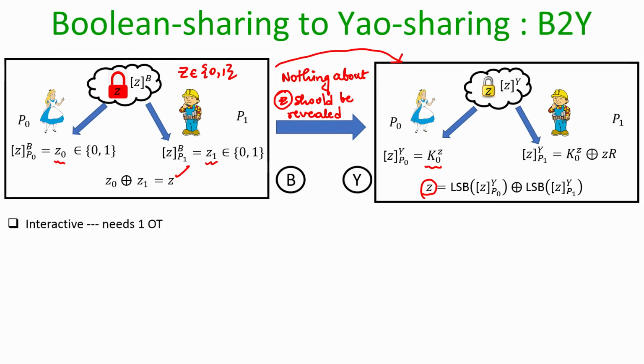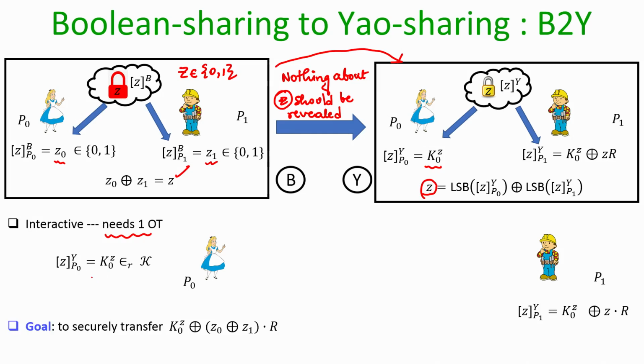And this conversion is no longer non-interactive. This requires interaction between Alice and Bob, and this interaction is through oblivious transfer. So, to get the Yao shares, Alice and Bob can do the following. Since we want the output to be available in Yao's representation, Alice has to do the garbling of the bit z. So, she will pick the 0 key uniformly randomly, and she will also have the key corresponding to z equal to 1, which she can obtain by XORing this 0 key with the global offset.